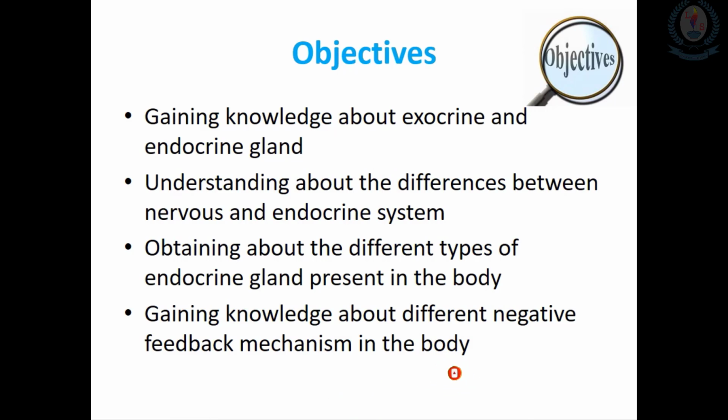First we will move to the objectives of this presentation. With this presentation you can gain a good knowledge about the exocrine and the endocrine gland, and also you can get a good understanding about the differences between the nervous and the endocrine system, and also you will be able to learn about the different types of endocrine glands present in the body. The last one, you can gain the knowledge about the different negative feedback mechanisms which are present in the human body. So those are the objectives of this presentation.